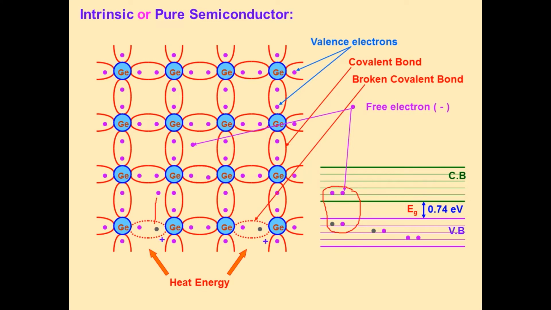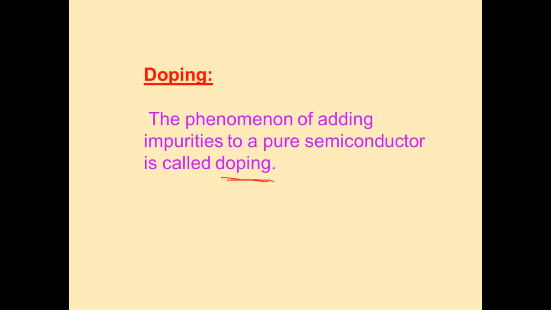In the diagram, I have shown the covalent bond and broken covalent bond for our convenience. Pure semiconductors are tetravalent, that means valency is 4.